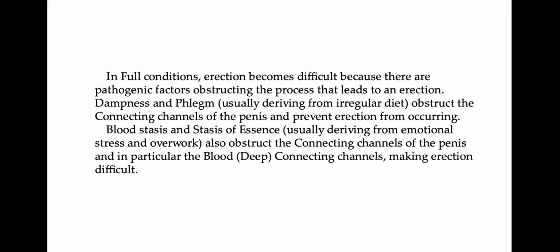In full conditions, erection becomes difficult because there are pathogenic factors obstructing the process that leads to an erection. Dampness and phlegm, usually deriving from irregular diet, obstruct the connecting channels of the penis and prevent erection from occurring. Blood stasis and stasis of essence, usually deriving from emotional stress or overwork, also obstruct the connecting channels of the penis and in particular the blood, the deep connecting channels, making erection difficult.